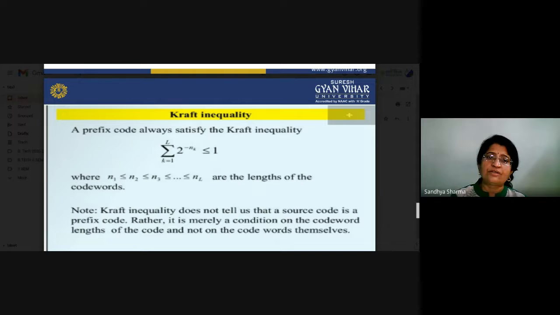In that source coding theorem, n_i indicates the length of our particular code words, and the summation over all the code words of 2 raised to the power minus n_i, where i runs over 1, 2, 3, 4 and so on, up to the number of code words that exist, is always less than or equal to 1. This Kraft inequality theorem must be satisfied in our system.